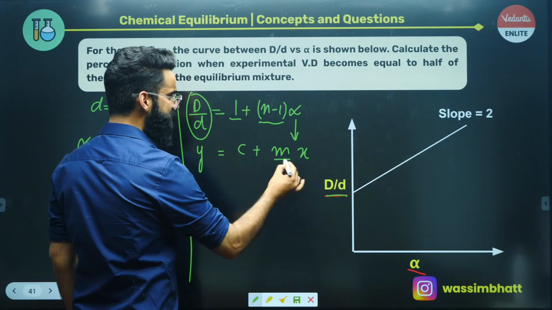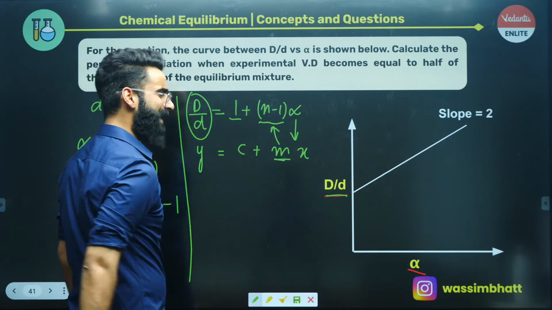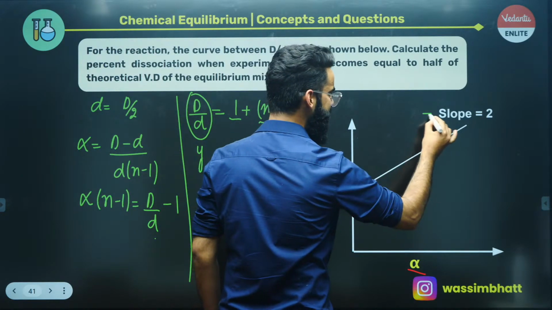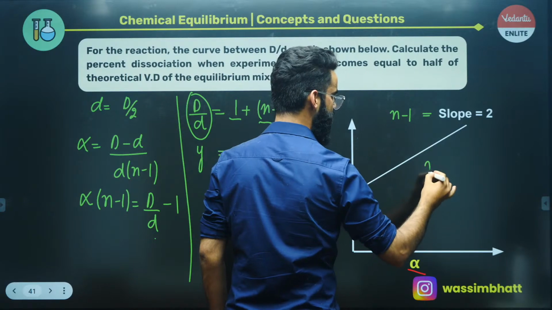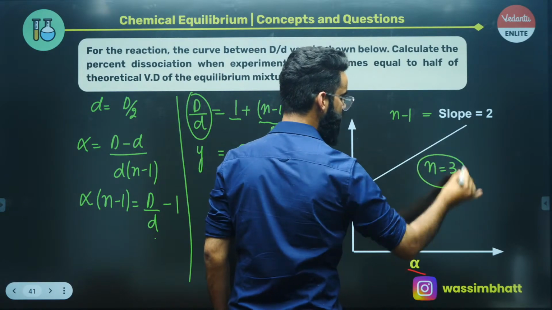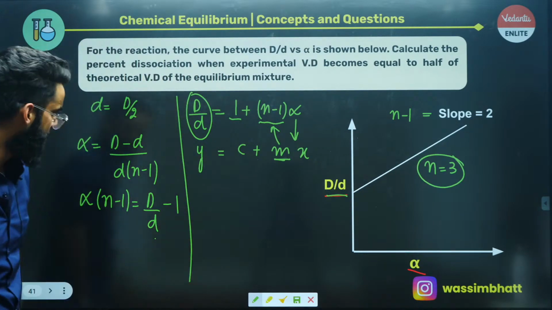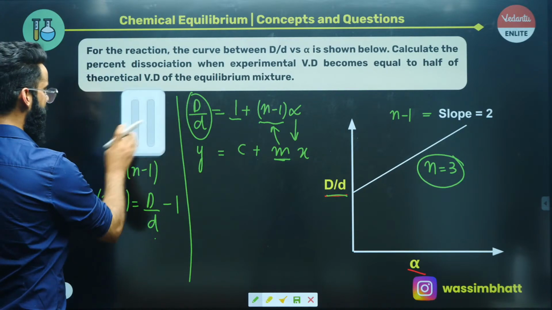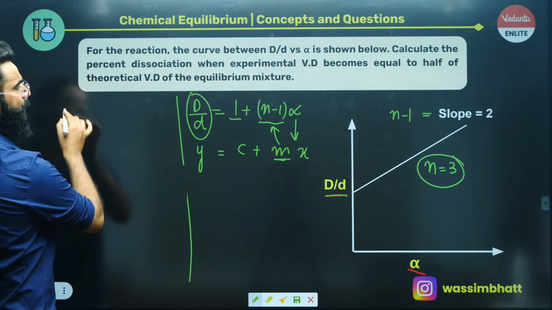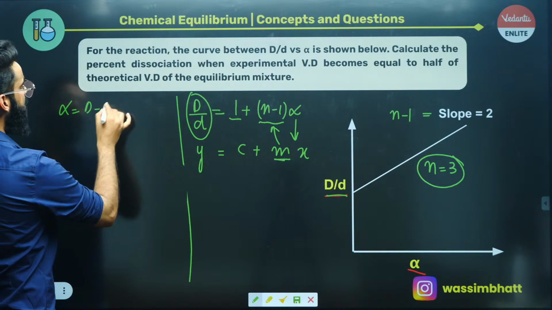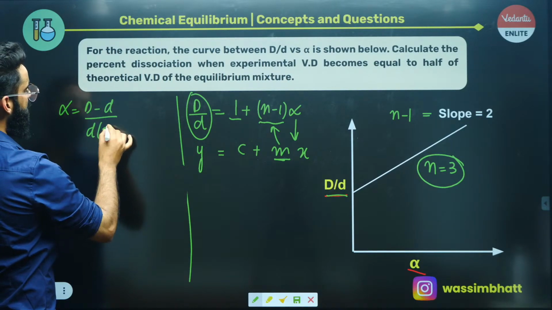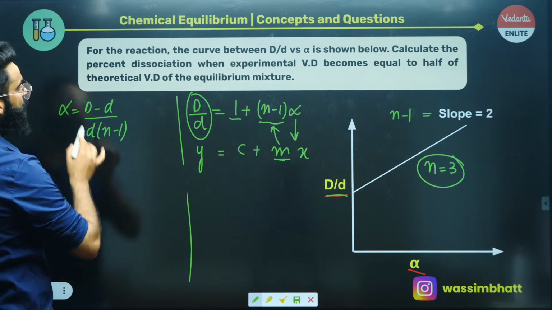What about the slope of this curve? Slope of this curve is represented by m, that's equal to n minus 1. So basically it's n minus 1 that's given to me. So from here you can calculate n. The n value will come out to be 3. Once you have the n value, you can just use the formula, alpha is equal to capital D minus small d divided by small d multiplied by n minus 1, right?